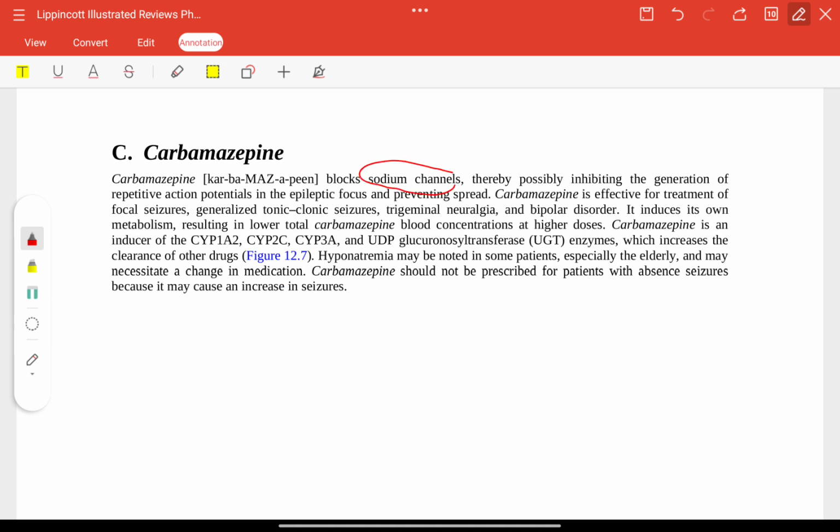Carbamazepine will block sodium channels and will possibly inhibit the generation of repetitive action potentials in the focus. This is for focal seizure, generalized tonic-clonic, trigeminal neuralgia, bipolar disorder. This is an enzyme inducer, and it will increase the clearance of other drugs. Hyponatremia will be noted.